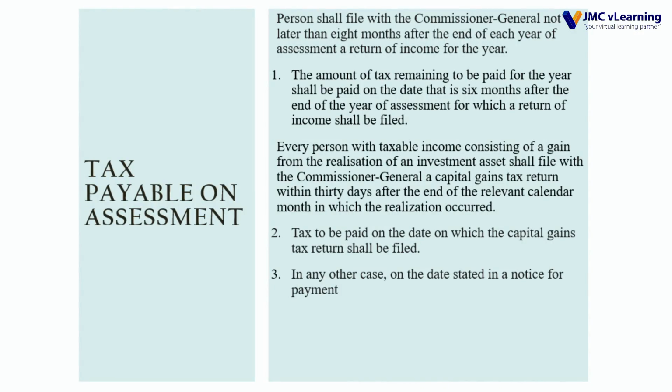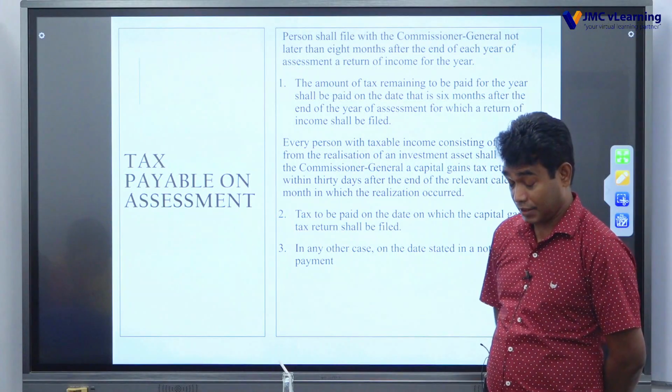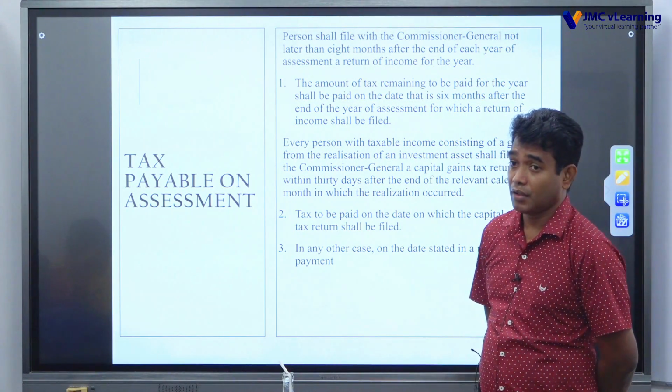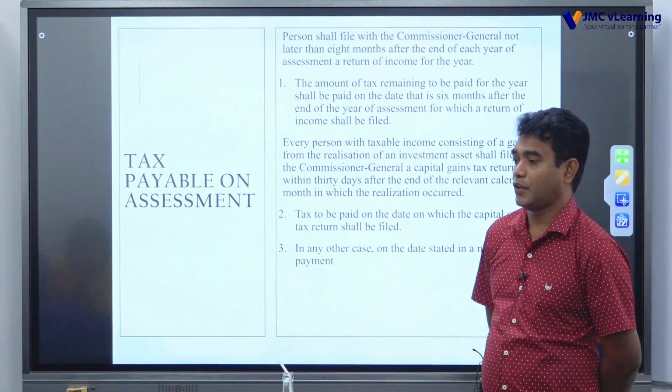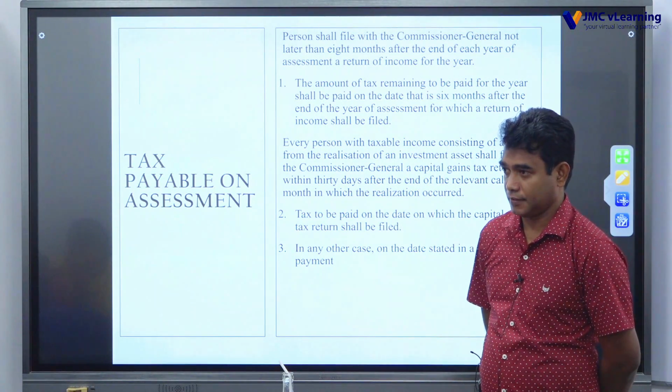So, next one is, every person with taxable income consisting of a gain from the realization of an investment asset shall file with the Commissioner General a capital gain tax return within 30 days, underline, within 30 days after the end of the relevant calendar month in which the realization occurred. Now, it says within 30 days from the month, not the date of realization, month of realization.